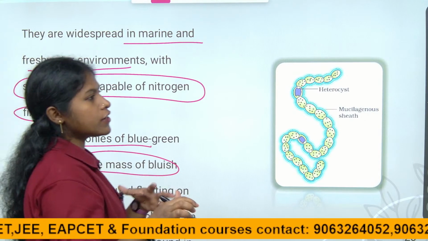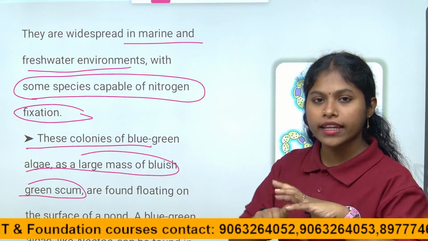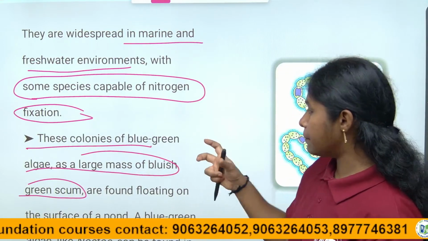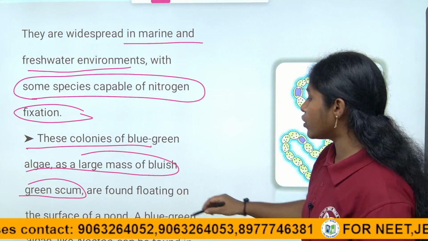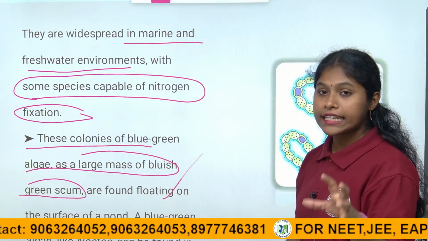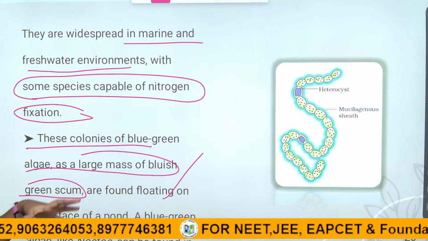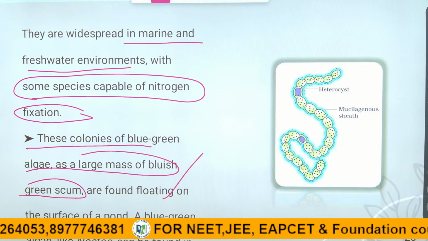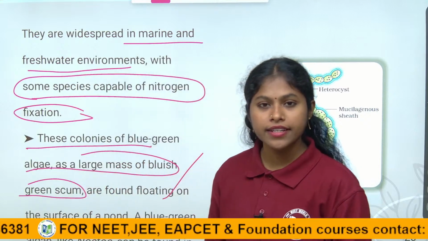These colonies of blue green algae form a mass of bluish green scum. They look like a large mass of blue scum, floating on the surface of the pond, right children? Mainly these blue green algae are found in rice fields. Example, nostoc, children. This is mostly found in the scum regions. So the best example of cyanobacteria is nostoc.